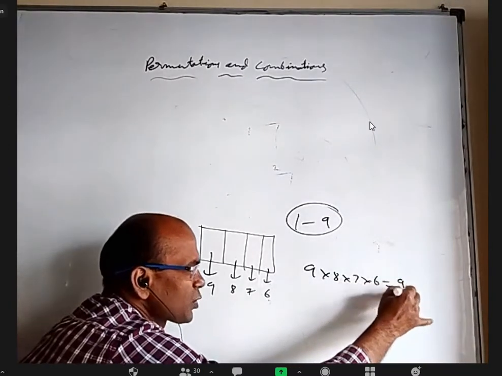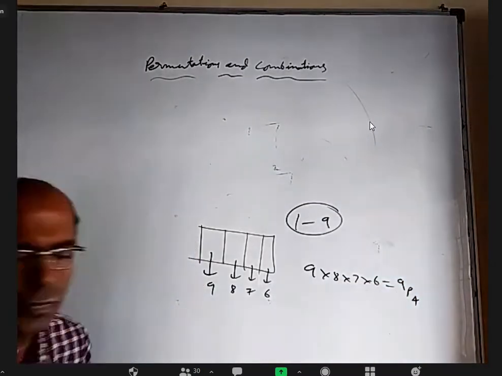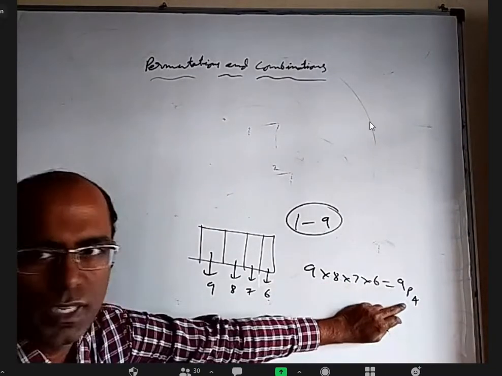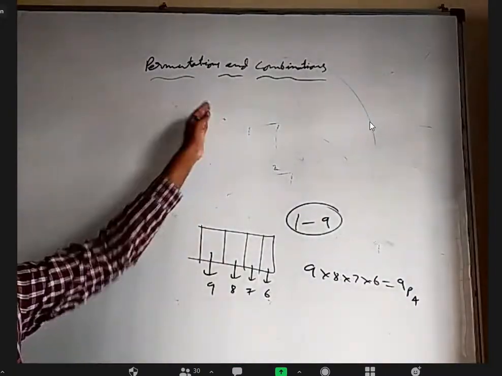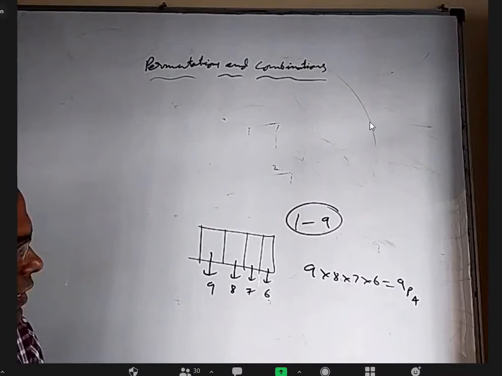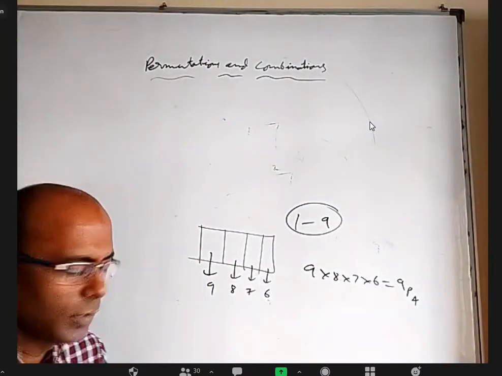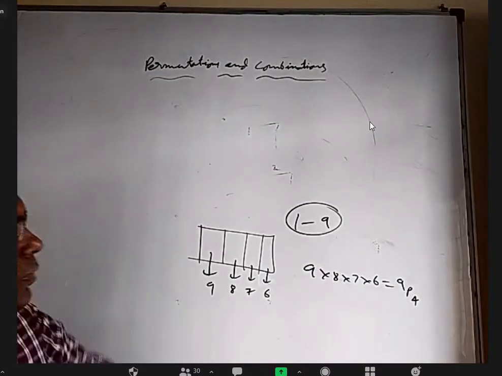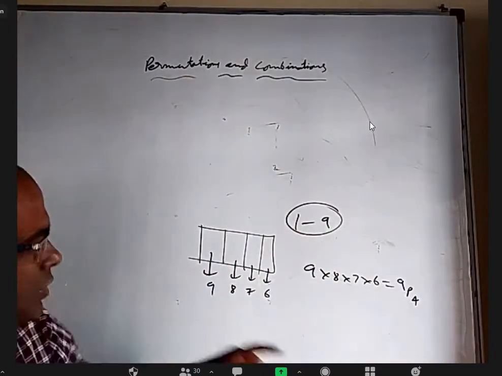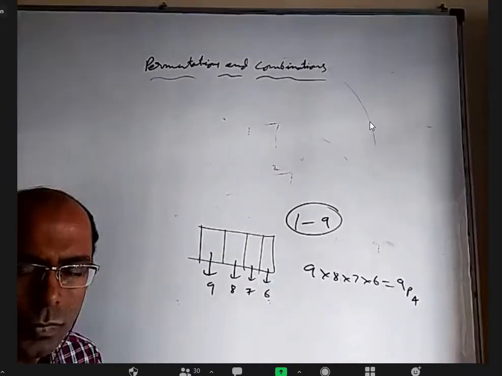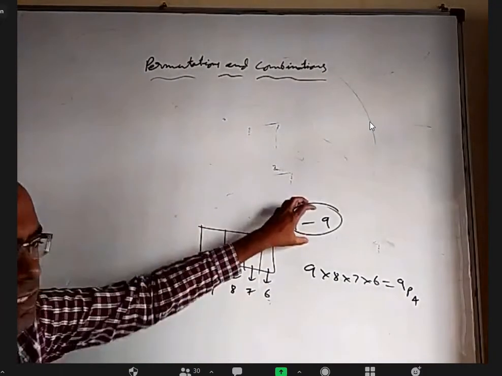This is sometimes called 9P4. Purposely, I am not telling this. This P is for permutation basically. What actually does permutation mean? Arranging things in order. Order is also important, not just selecting the things. For example, here from 9 digits, I took 4 digits.